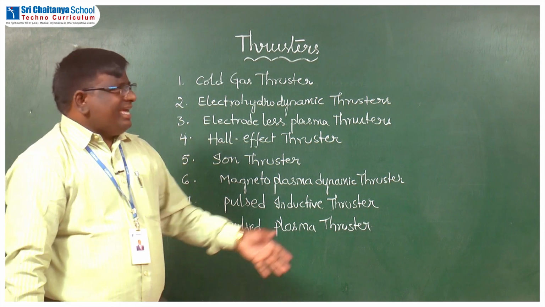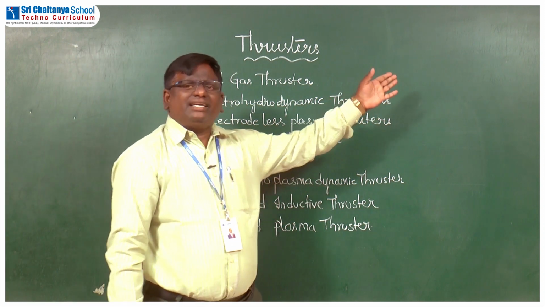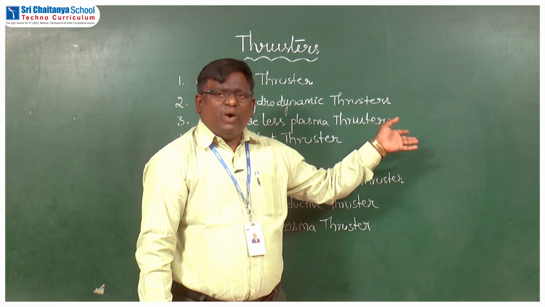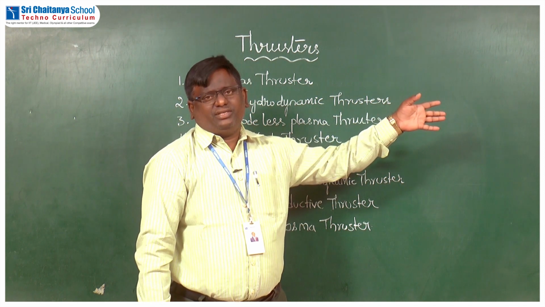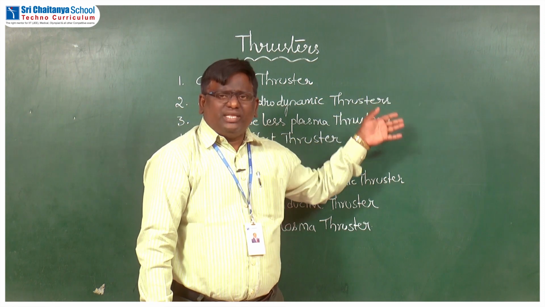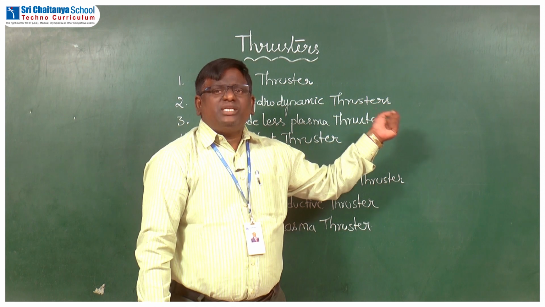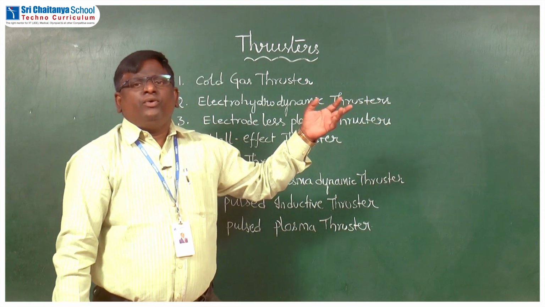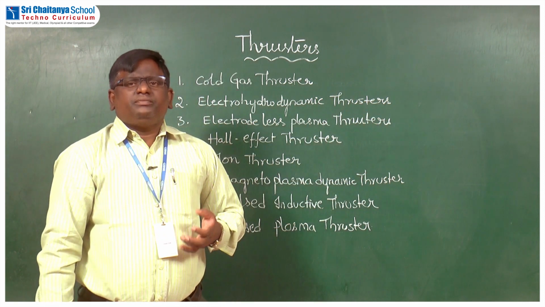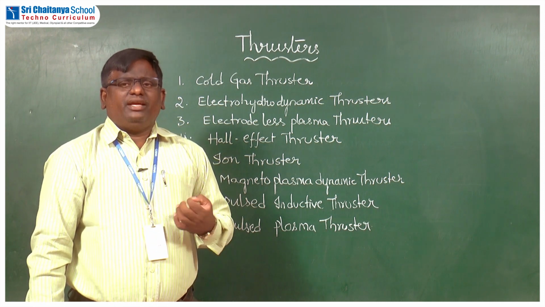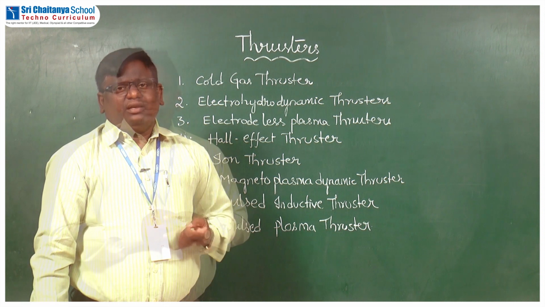This table will show you the different types of thrusters with their properties and uses, advantages and disadvantages. If you go through this table, it is easy for you to decide which type of thruster can fulfill your idea of simulation of gravity in your space colony or in your space hotel. Thank you.